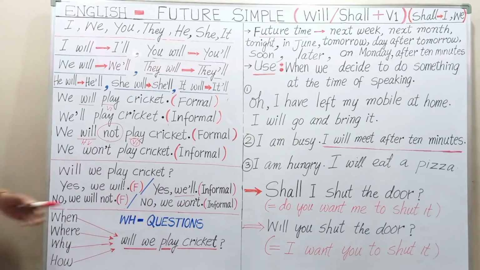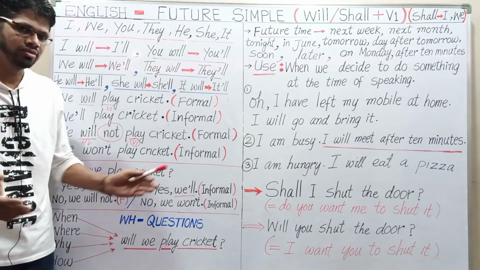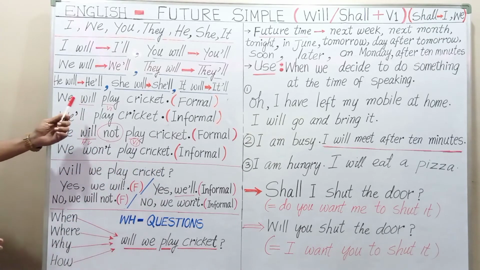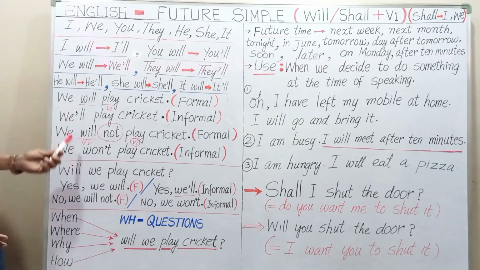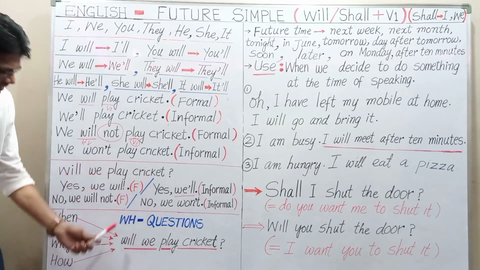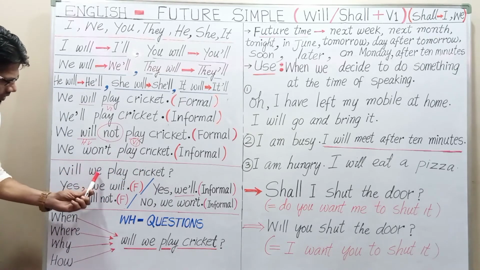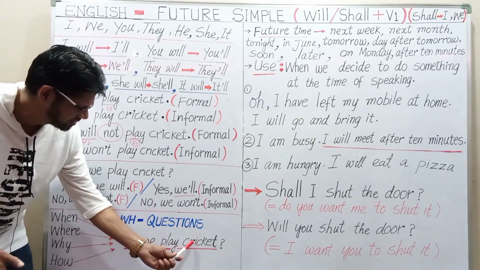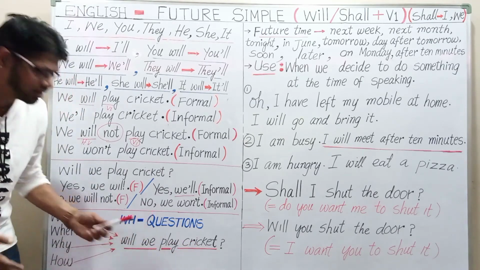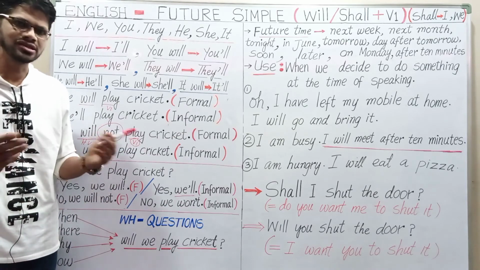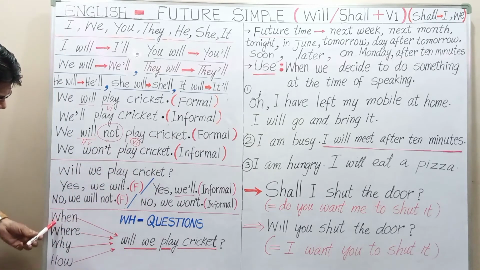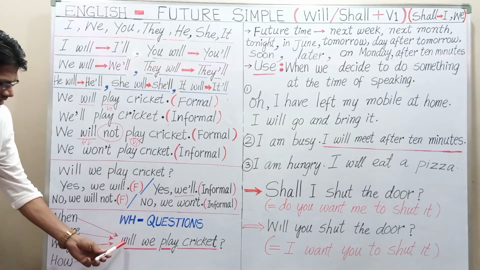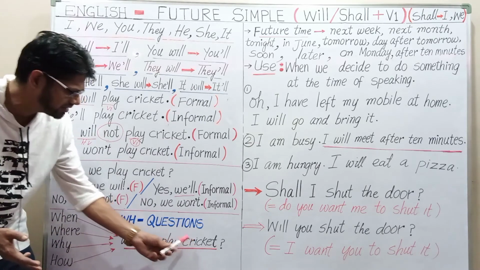Now the last thing is WH questions. How to make WH questions? Already we have made one question: will we play cricket? I have written it here. How to make WH questions? Very, very easy, very simple. We just have to place one or two words before this question. Okay, will we play cricket?